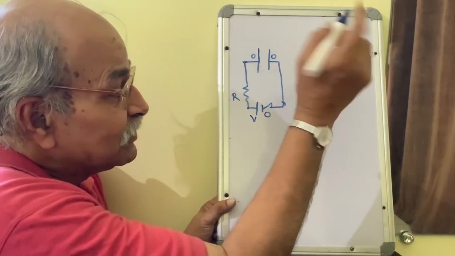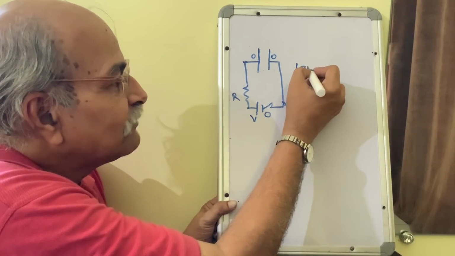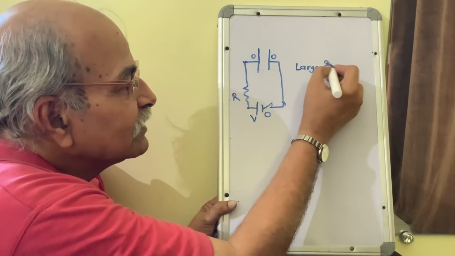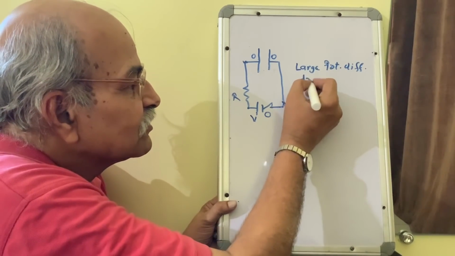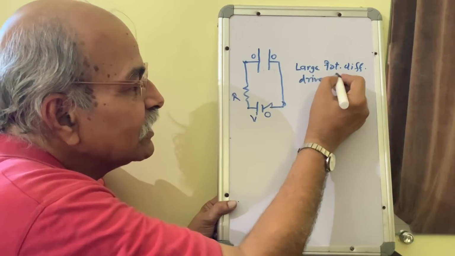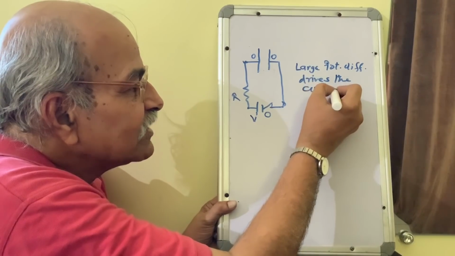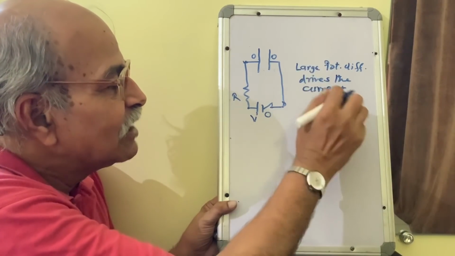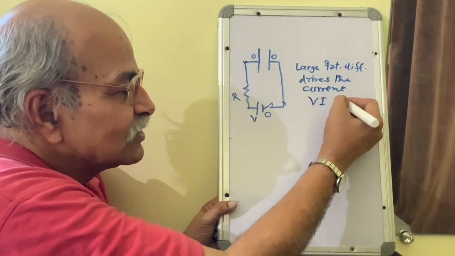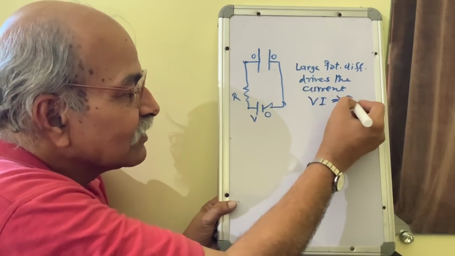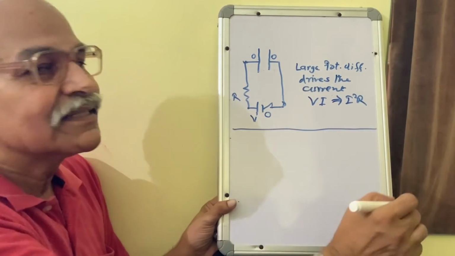So keep this in mind. A large or finite potential difference drives the current. And if you have a potential difference, if you have a current, then heat generated is there, VI or I squared R. So heat is generated and that is dissipated.